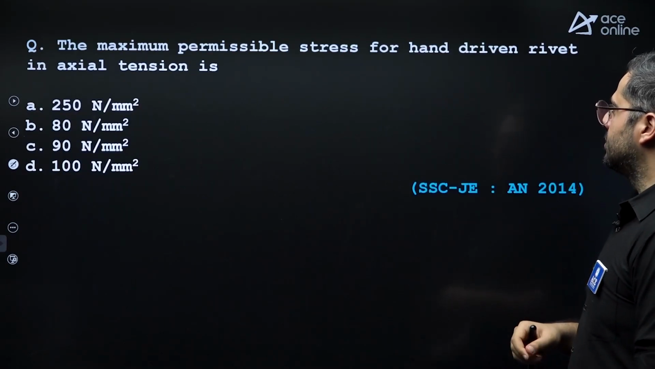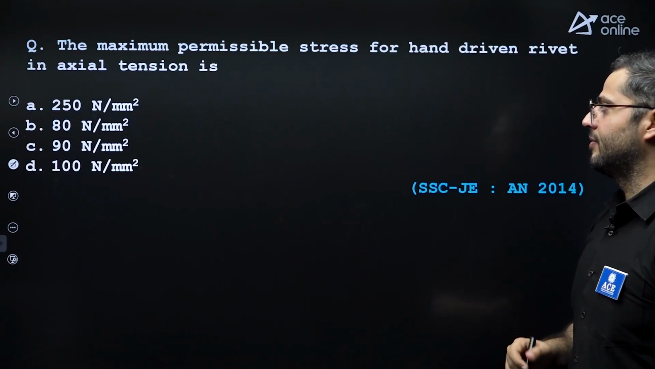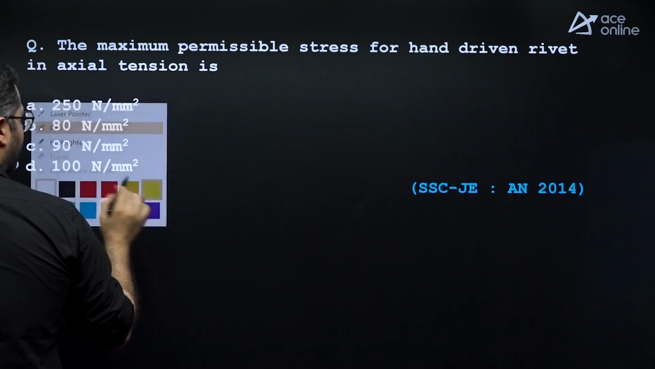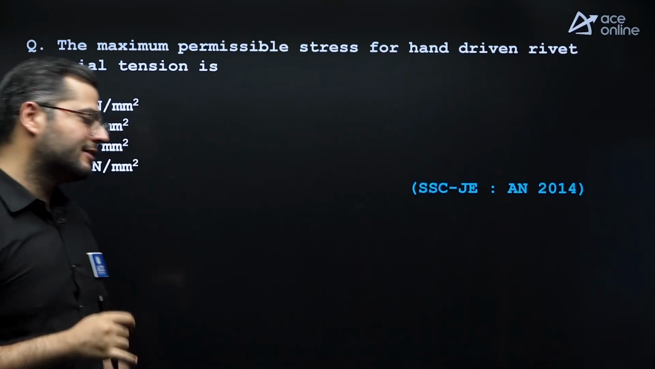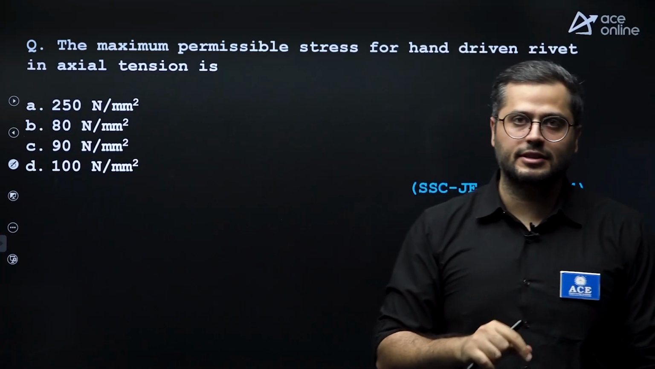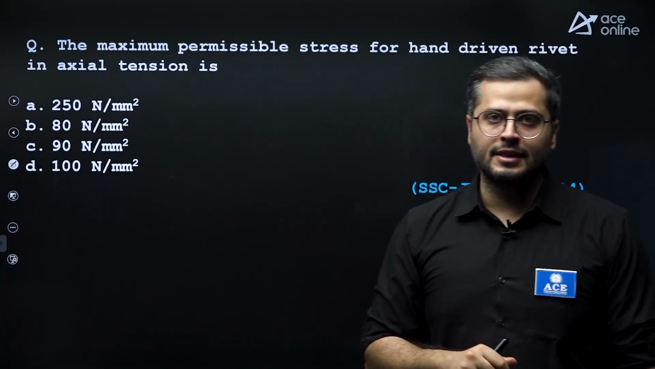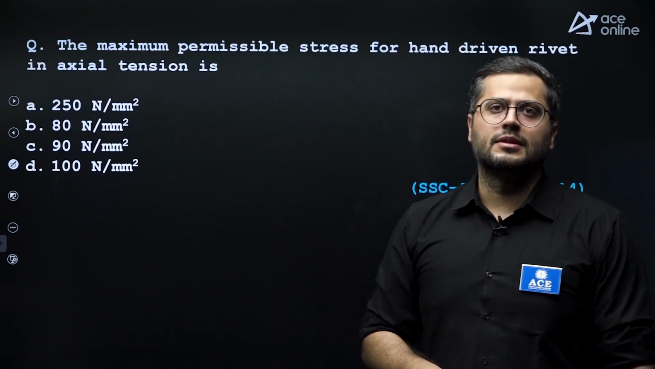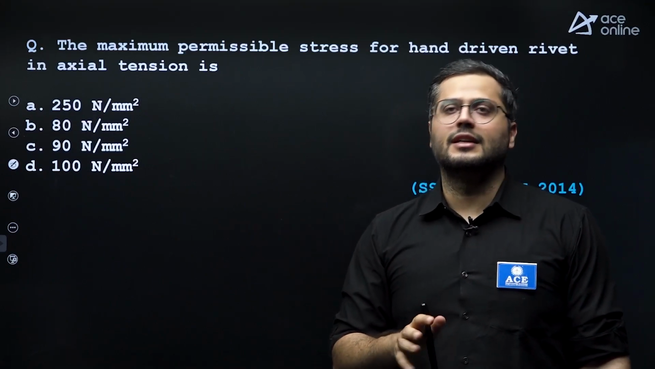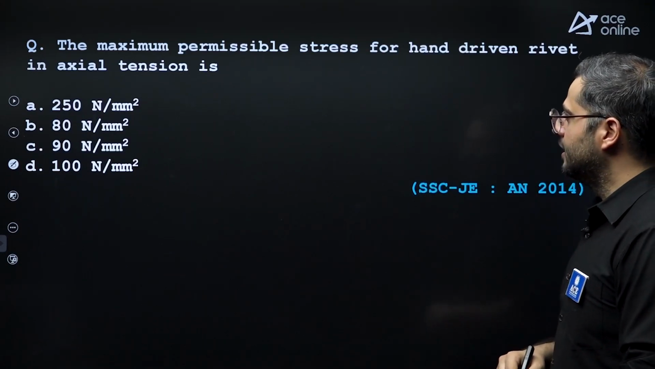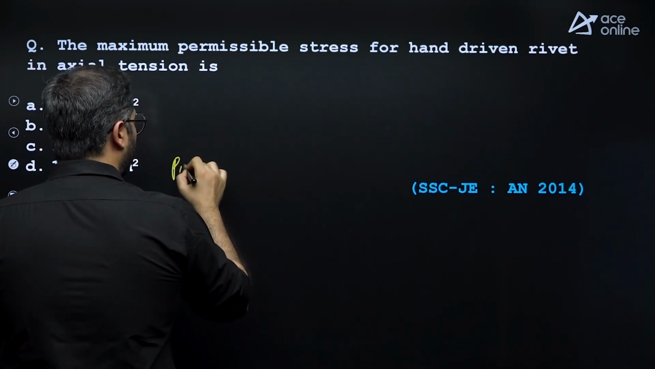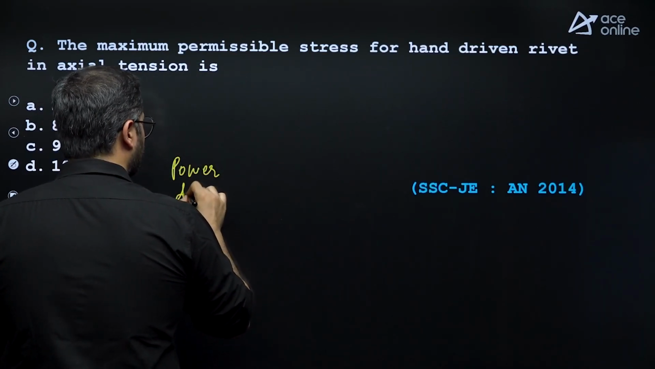The maximum permissible stress for hand-driven rivets in axial tension, they are asking. Again, I tell my students every time that just remember the table of permissible stresses for members also and for rivets also. They will not ask in GATE or engineering services, but they will ask in various state level exams and central level exams, right?